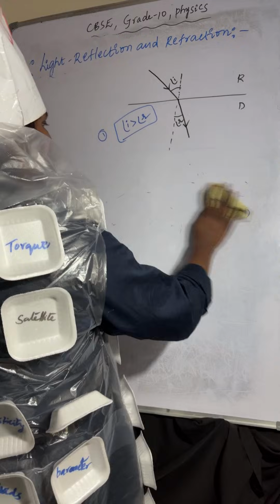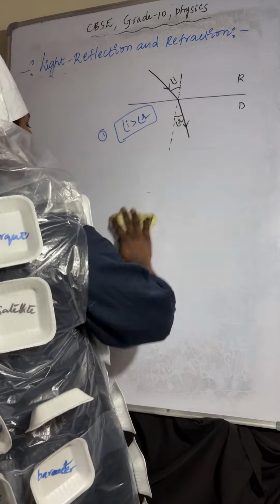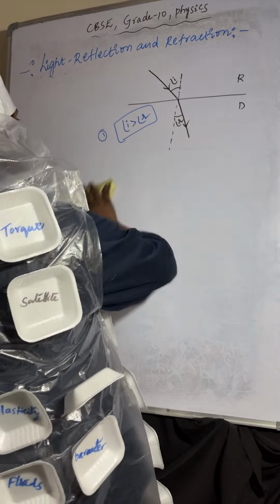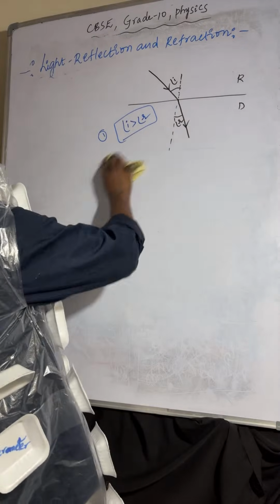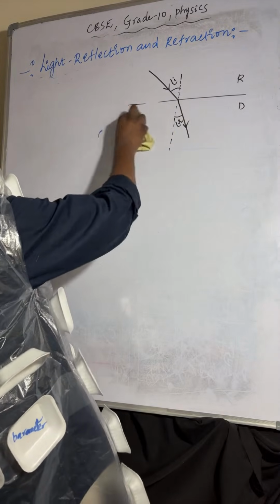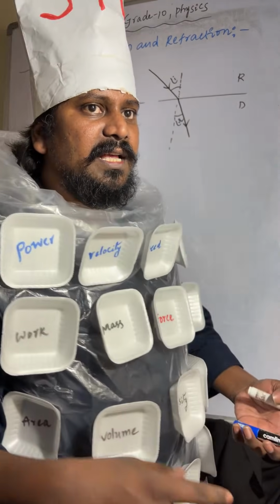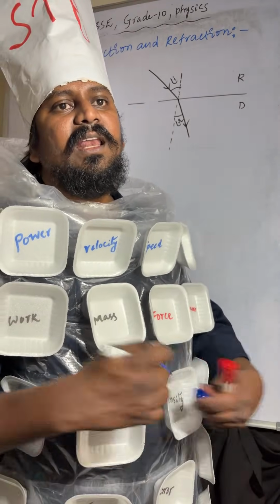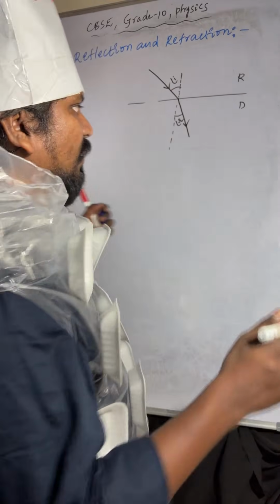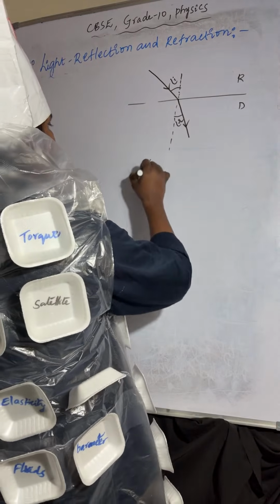Now we will discuss the laws of refraction, also known as Snell's law.